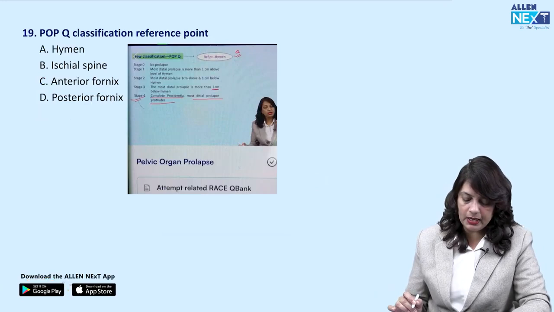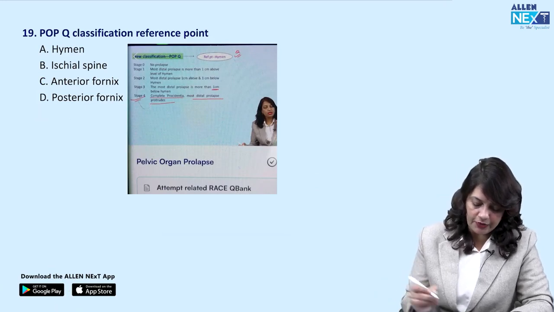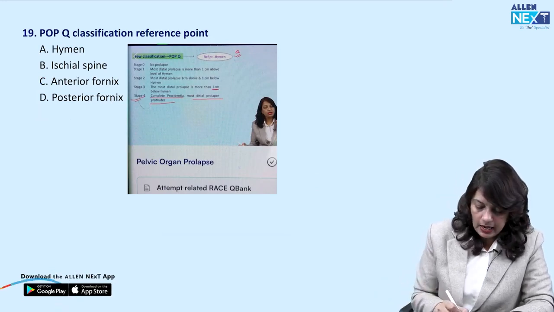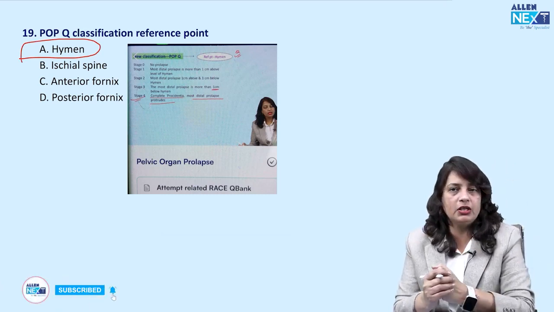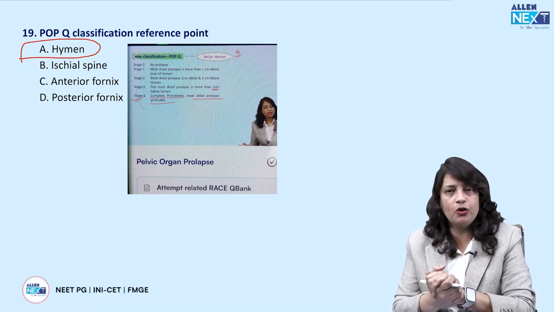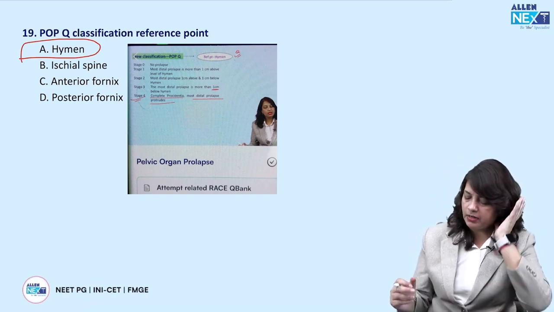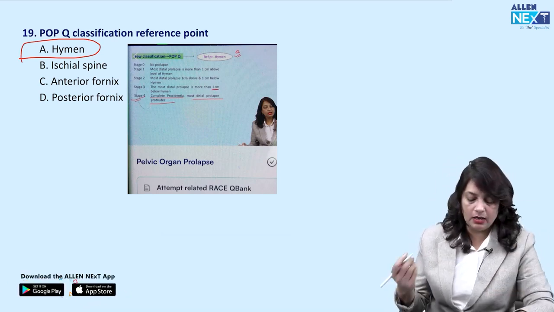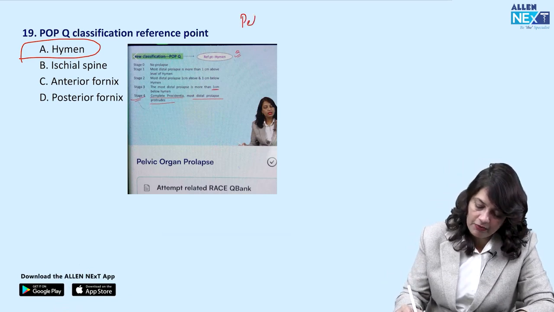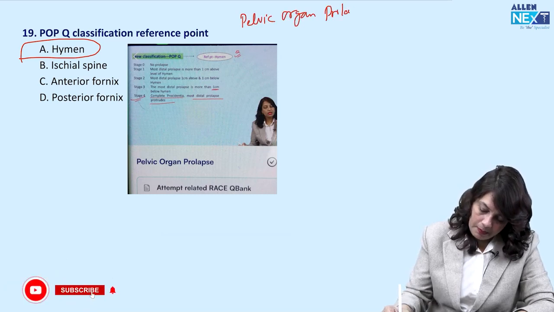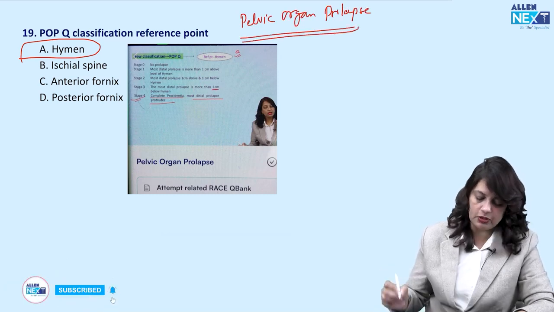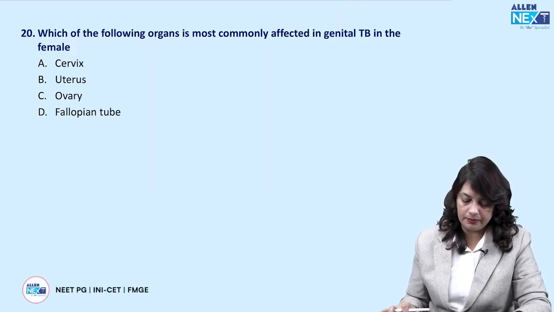Next, POP classification reference point is always the hymen. When I was taking up this topic, I was always teaching my students that if you don't remember the very many details, at least remember the reference point. POP means pelvic organ prolapse. So the reference point is the hymen.